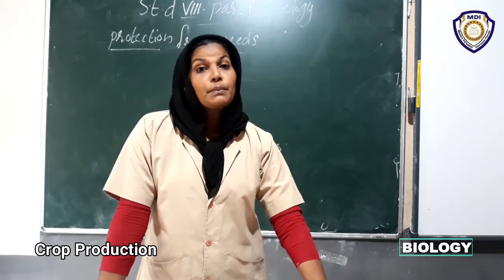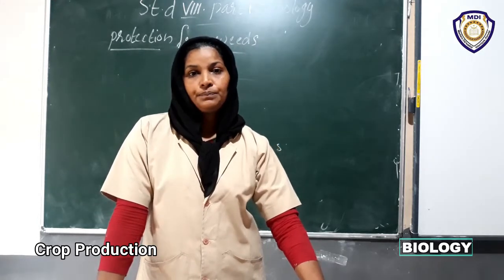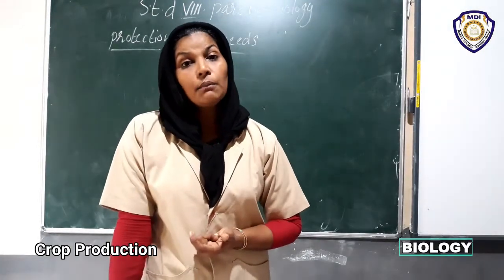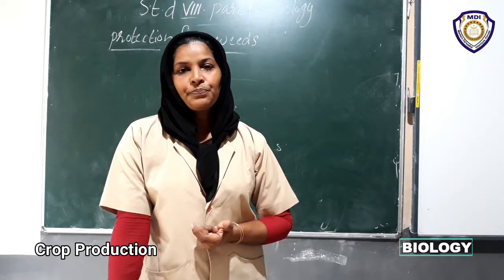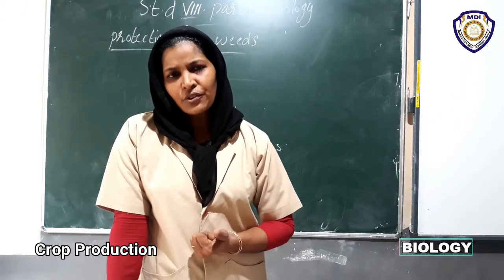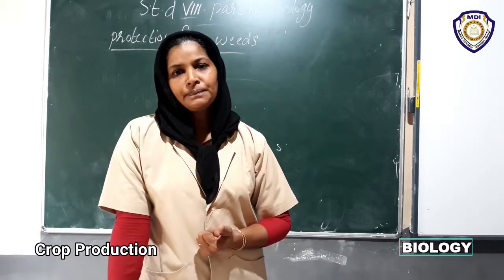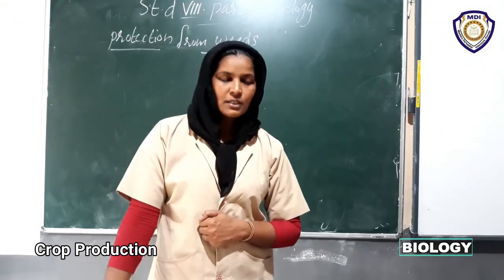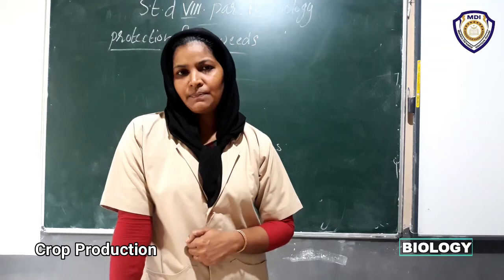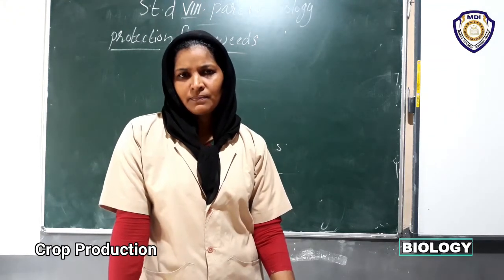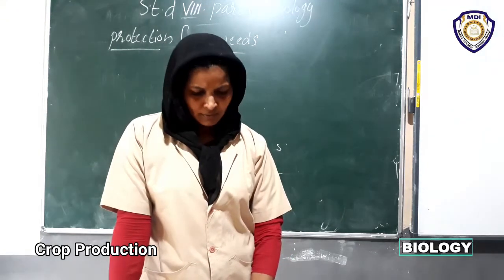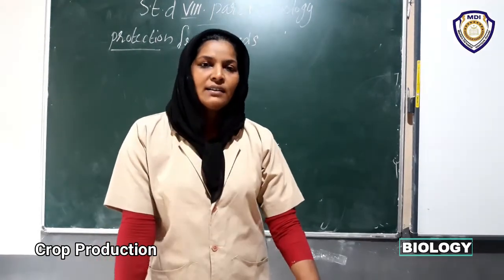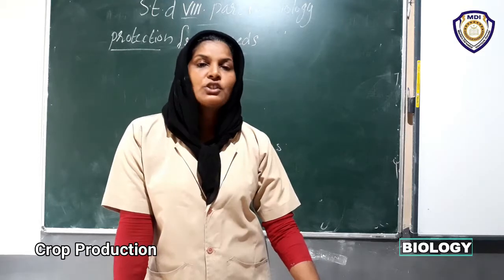The first step is preparation of the soil, second is sowing, and third is adding manure and fertilizer, and what is fourth? Irrigation, and the fifth step is protection from weeds. Am I right or wrong? Yeah, that is correct. Irrigation, and the next step is protection from weeds.